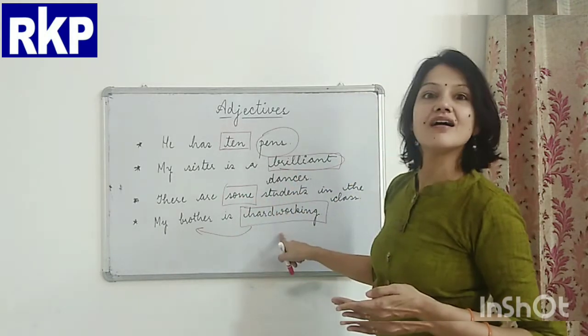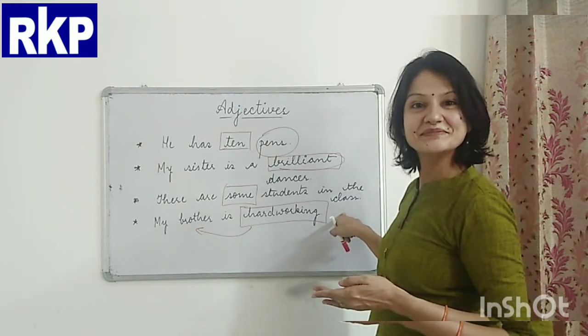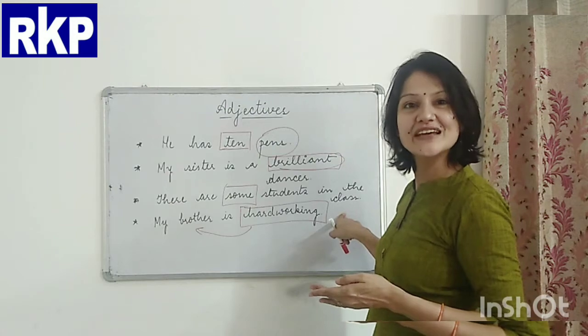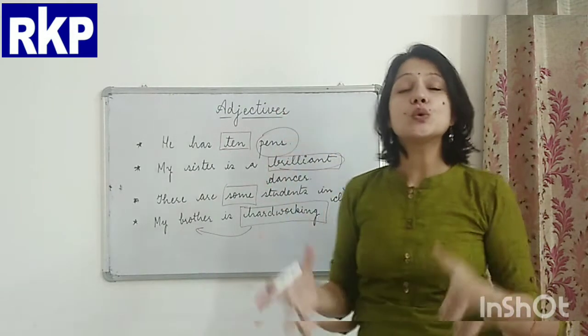But here, we do not have any noun here. Right? We do not have any noun here. So, these are the 2 cases of adjectives.